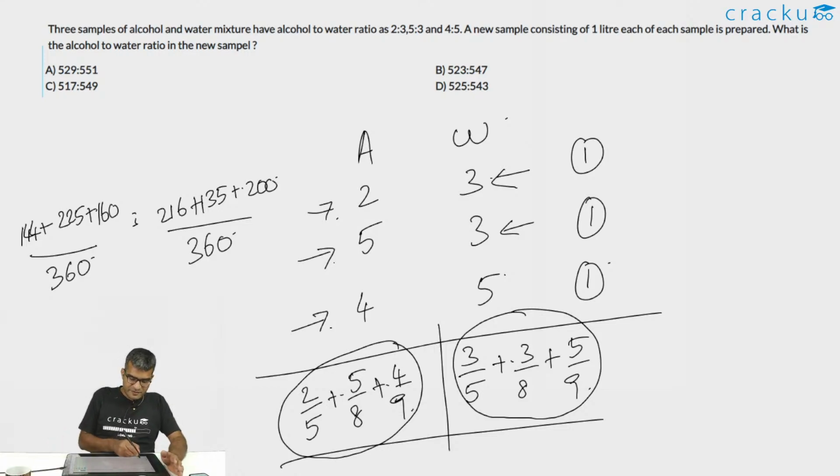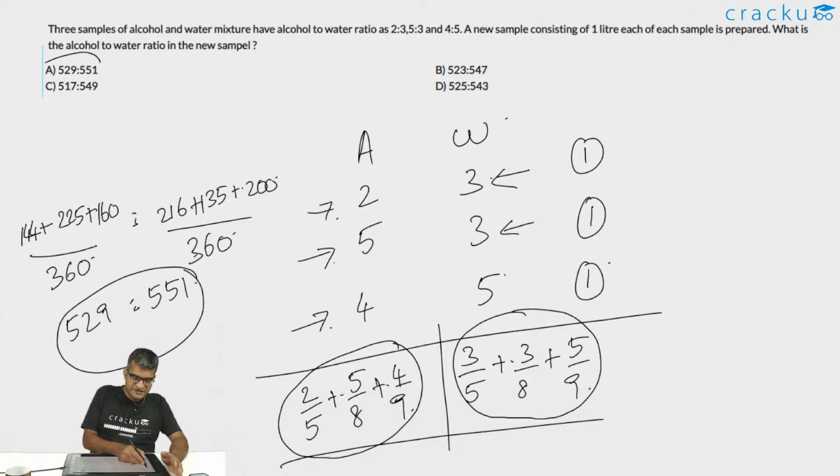So the required ratio will be 529 is to 551. So the answer for this question is option A. Let us look at the next question.